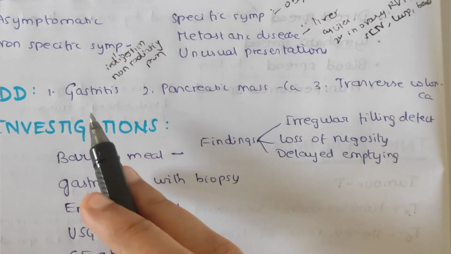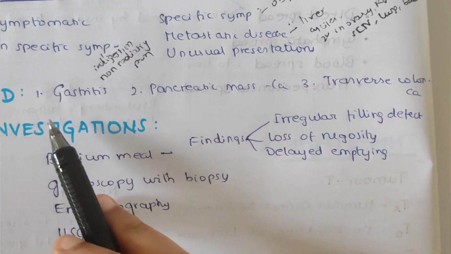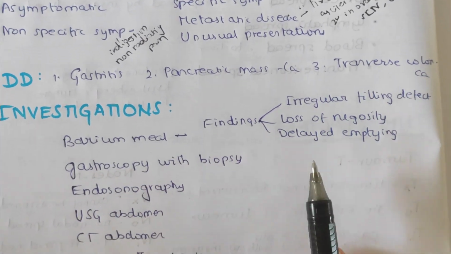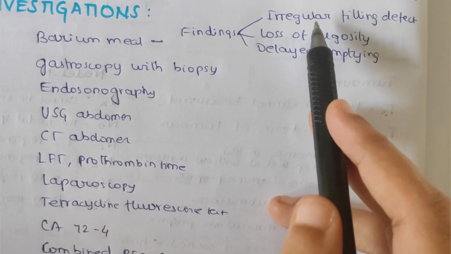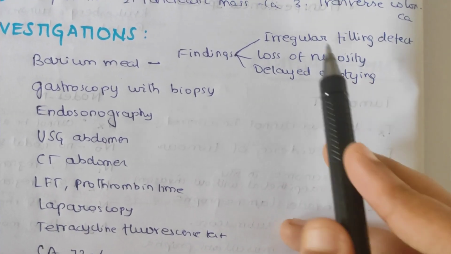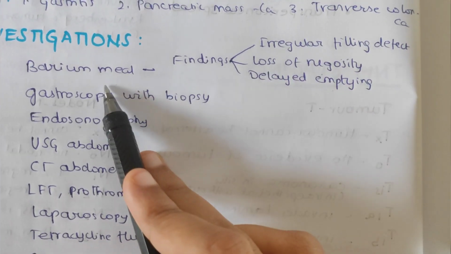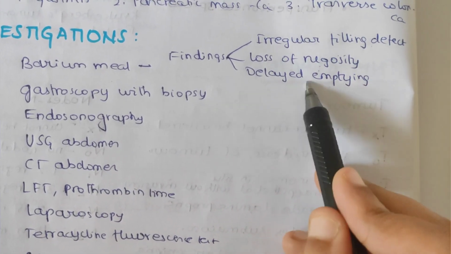So differential diagnoses include gastritis, pancreatic mass and transverse colon carcinoma. So these three are the differential diagnoses. And investigations include barium meal study. So the findings include irregular filling defect, loss of rugosity in the stomach, and delayed emptying. So these three are the findings in the barium meal study.